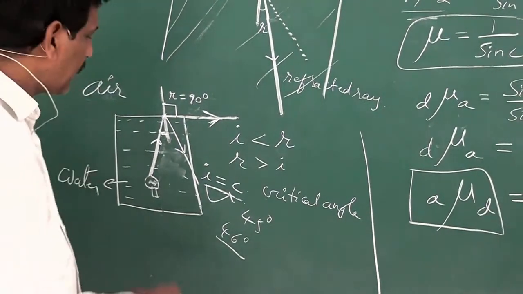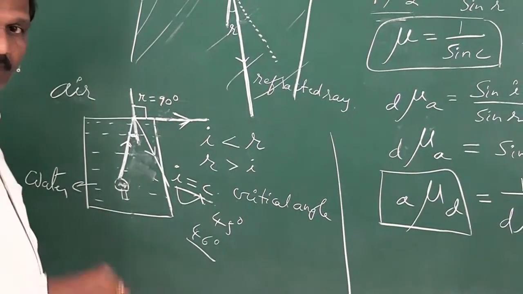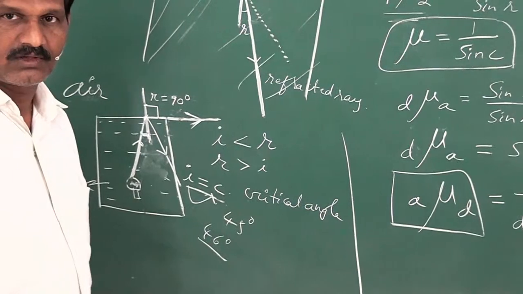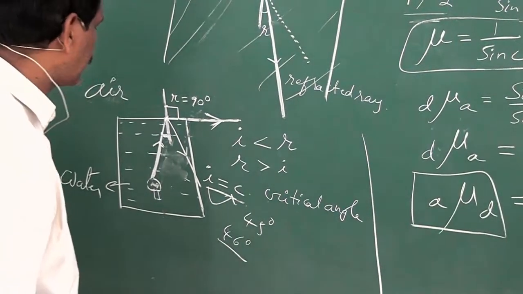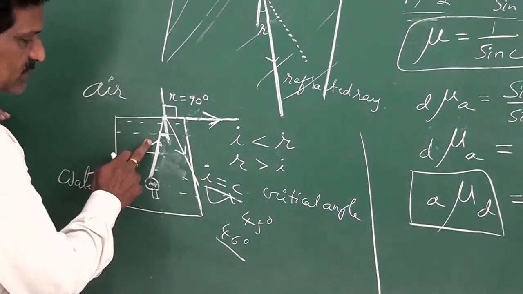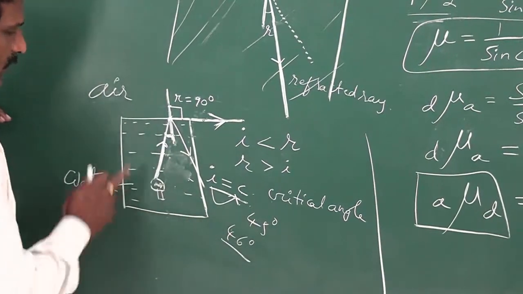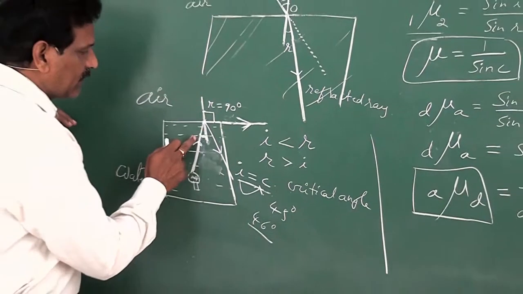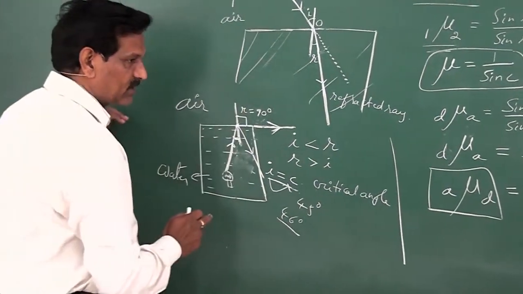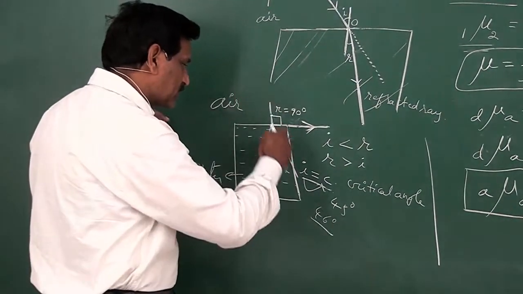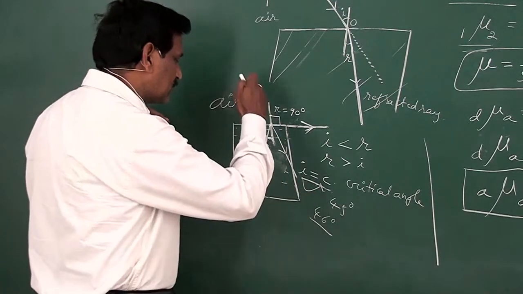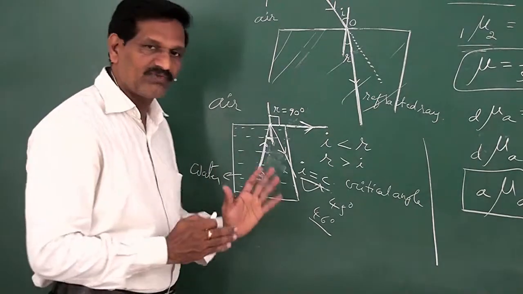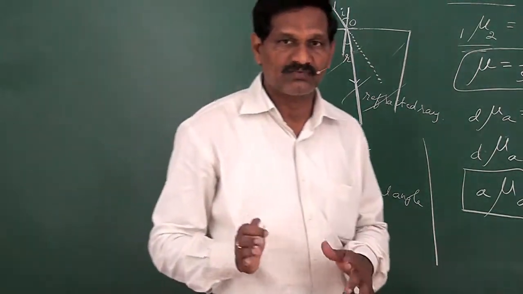Moreover, here the light ray completely undergoes reflection. Hence it is called total internal reflection. So in the case of total internal reflection, if the angle of incidence is more than critical angle, and if the light ray propagates from denser to rarer, then the light ray does not get refracted, but it reflects internally. That means it completely reflects into the same medium. Hence this type of reflection is called total internal reflection.